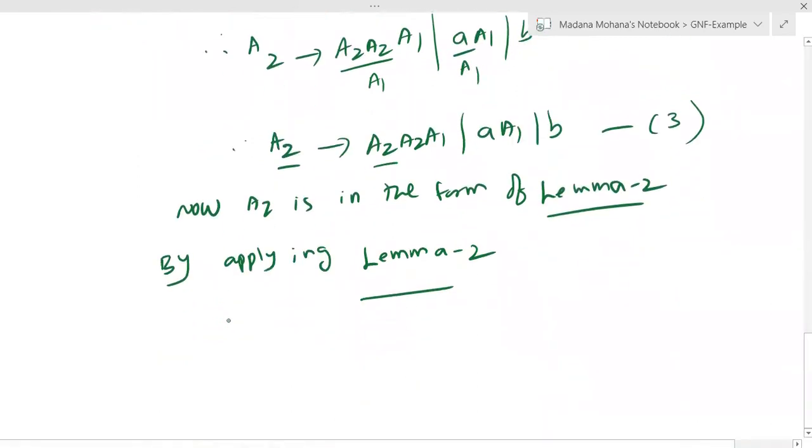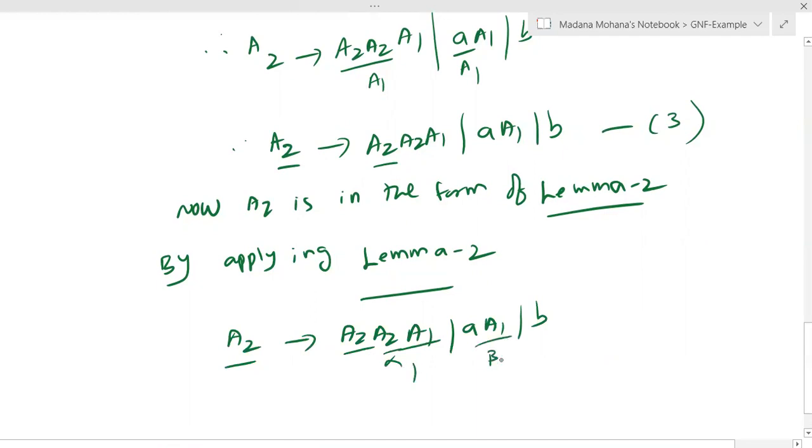Here you can see A2 derives A2, A2, A1 or A1 or B. This is A, now this is A. Now this you can make it as alpha 1. Now the center one is beta 1, then beta 2.